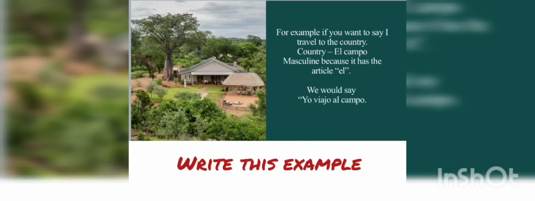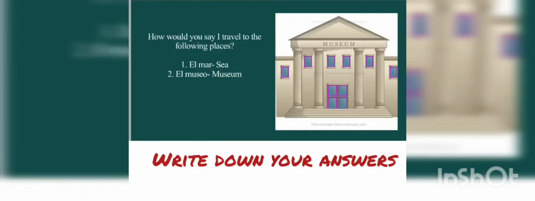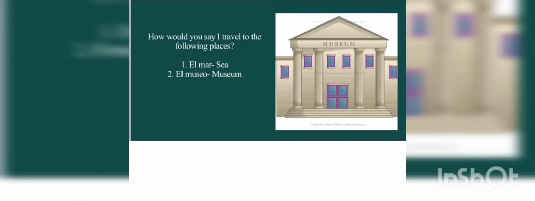Let us do an example together. Let us say we want to express that I travel to the country. Country in Spanish is el campo. Now this is masculine. How do we know it's masculine? Because it has the article el. So we would simply say yo viajo al campo. Why? Because el campo is masculine, so we would have to use the al. So we get yo viajo al campo. Try these two for yourself. How would you say, I travel to the sea and I travel to the museum?